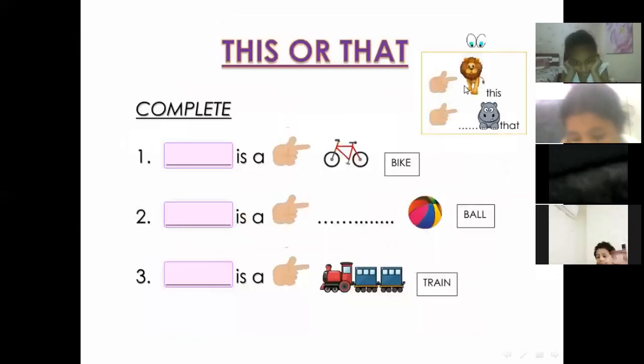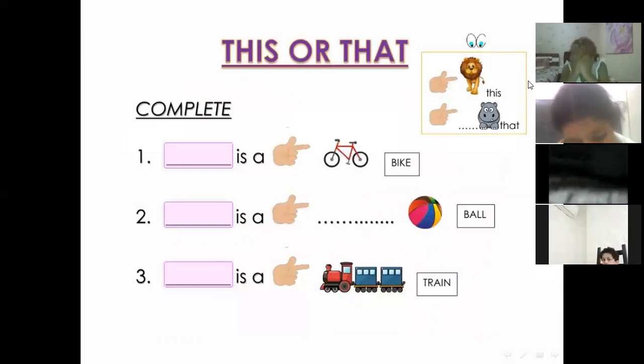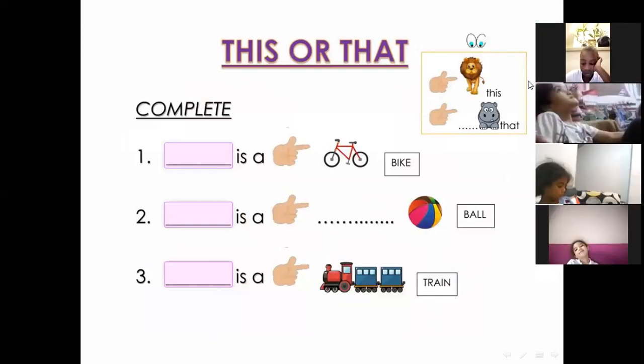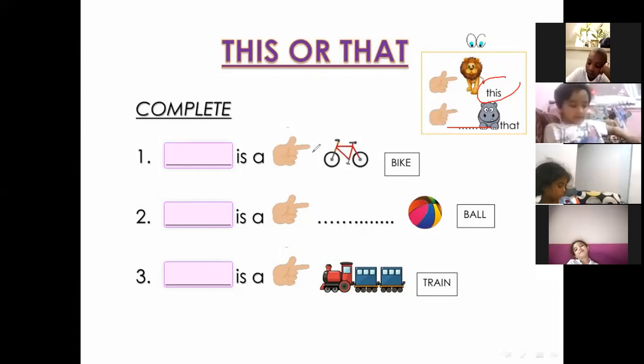Okay, now one by one, let's see who didn't answer. Sharif, he's here. I thought you were absent. Sharif, unmute your mic. Look at here. If something is beside us, we will say this. If something is far away, we will say that. Look at the bike. This is a bike or that is a bike?